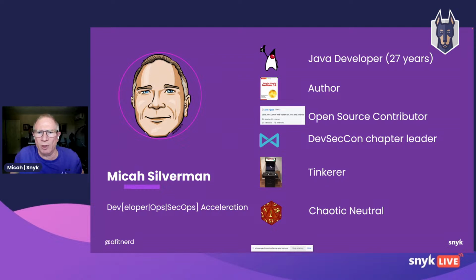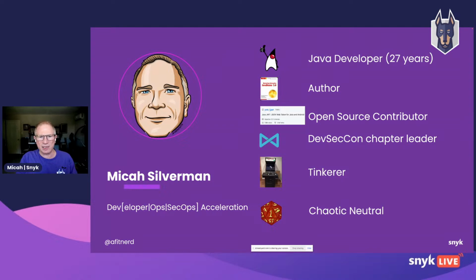I contribute to a bunch of open source projects. I lead one of our DevSecCon chapters. DevSecCon is a standalone nonprofit organization. It brings developers, security professionals, operations professionals together. We have lots of meetups all across the world. And I'm proud to say I founded our first North America chapter, our first US chapter in Virginia.